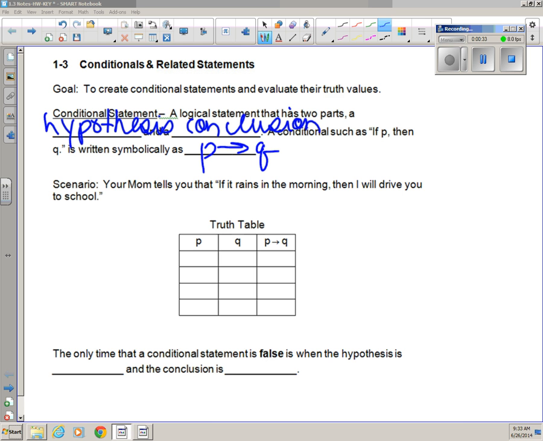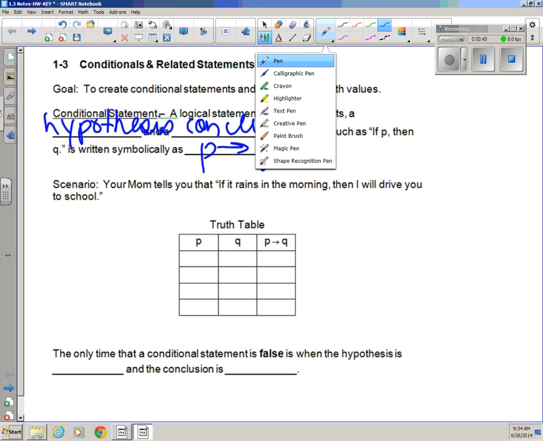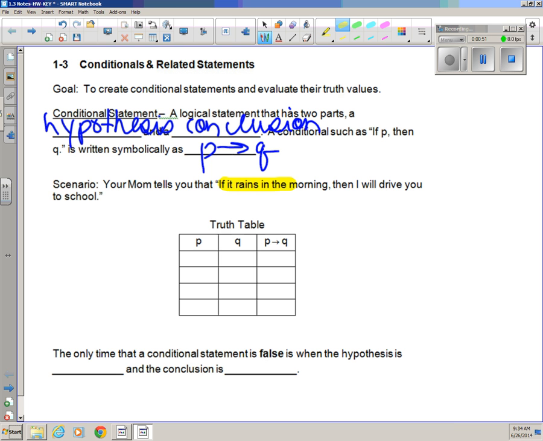If P, then Q. So this has a scenario also. Mom says to you, if it rains in the morning, then I'll drive you to school. But here's the deal. Here's the condition. The condition is if it rains, I'll drive you. Okay, so think about what that means. If it rains, then I will drive you to school.